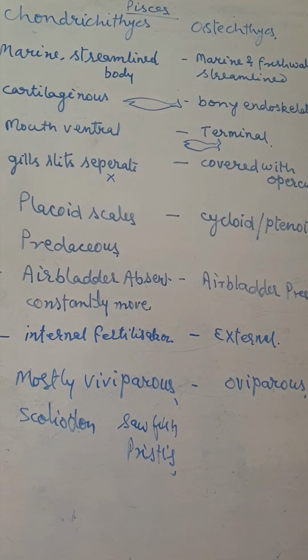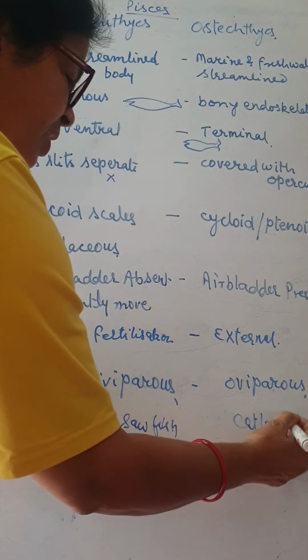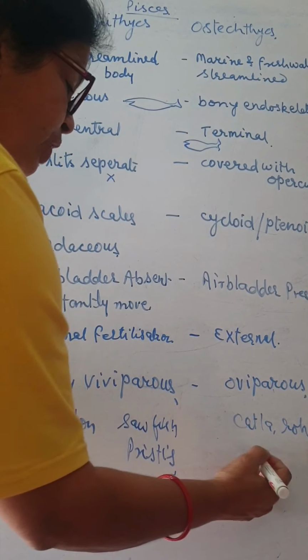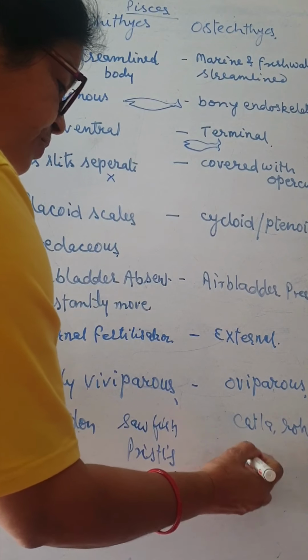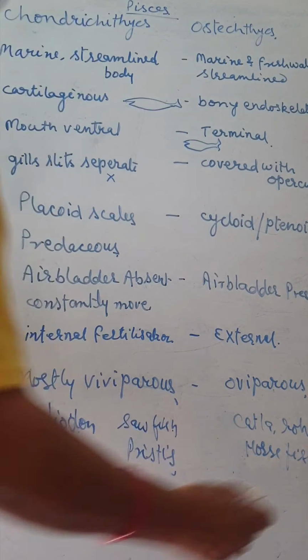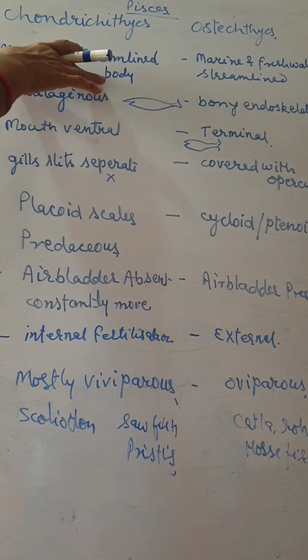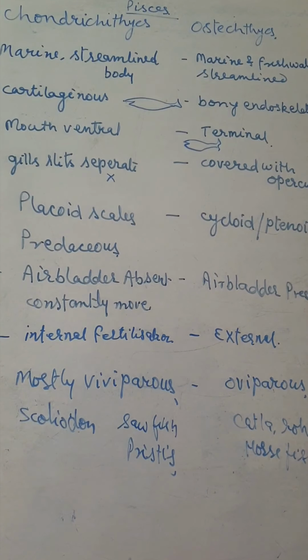And the Osteichthyes are many: the katla, rohu, and the seahorse are examples of bony fish. So these are the features of the fishes, the Chondrichthyes and the Osteichthyes.